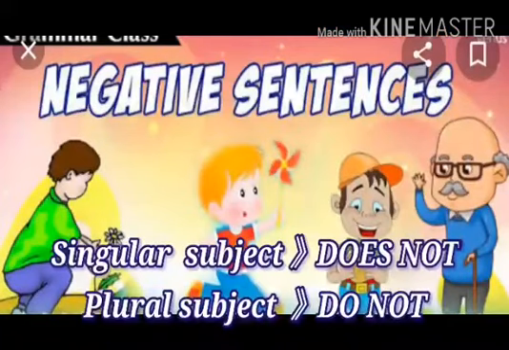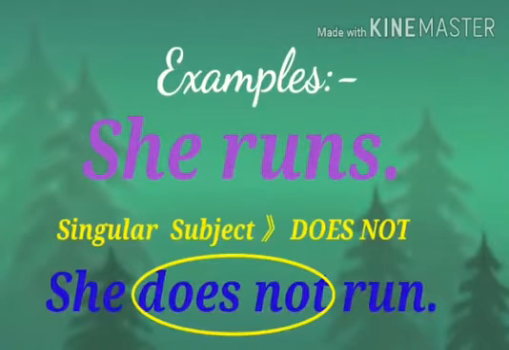Now we will learn how to change these affirmative sentences into negative. For that, we have to keep this rule in our mind. If we see that the subject is singular in number, we will add does not before the verb to change it into negative. And if the subject is plural, we will add do not before the verb to change it into negative. Let's look at these examples.